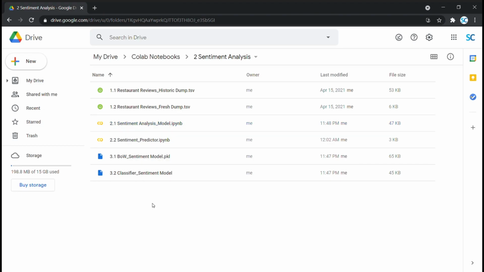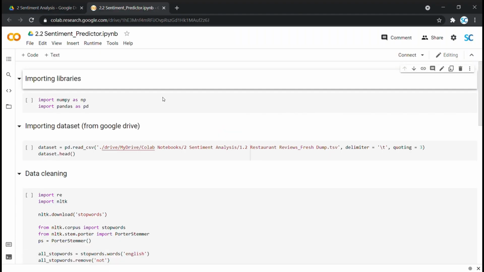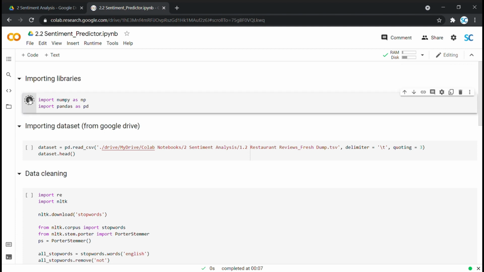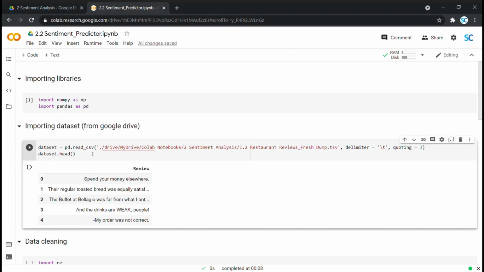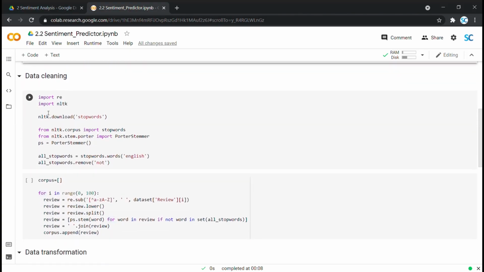Next up, we have to predict sentiments for our fresh reviews dataset using this second code file we have here. Let's open it. Here we have to repeat the same steps till data cleaning on this fresh reviews dataset. For this, we are importing the same set of libraries. Then we are importing our fresh reviews dump. Next up, we are cleaning our fresh reviews.